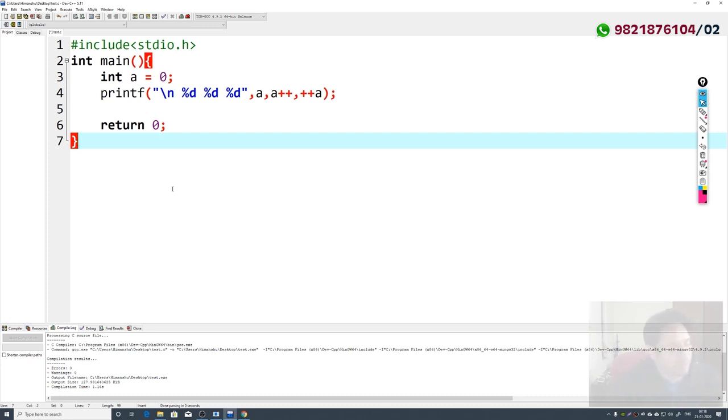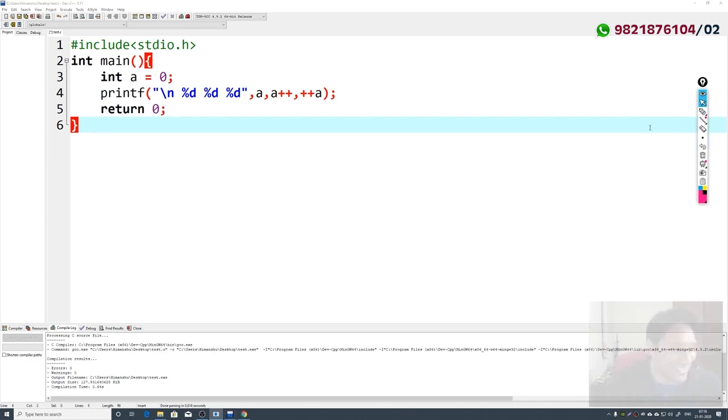I made it much simpler. Can you tell me what is the output? Look, the statements are separated by commas. These statements are separated by commas. So if these statements are separated by commas, then the order of evaluation is not guaranteed.